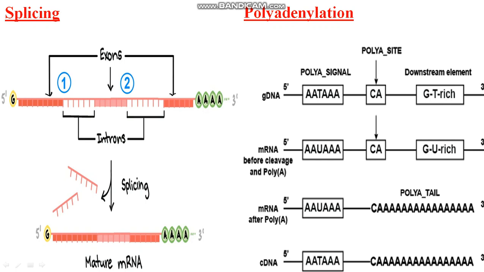Clear? So polyadenylation is this. You can see the GT rich, guanosine and thymine rich, GU rich downstream element. So GU will be present here in the case of RNA. This is the mRNA after the poly A tail, and this is the complementary DNA.